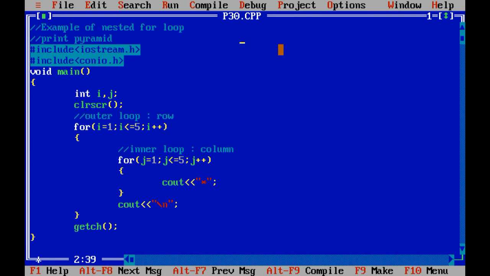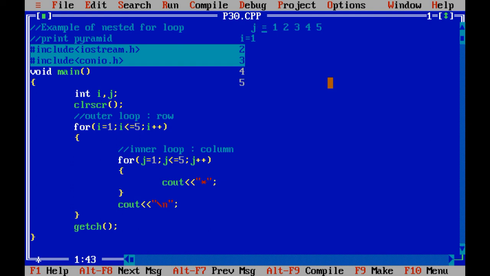How many rows are there? 1, 2, 3, 4 and 5 rows, because the value of i is 1 to 5, right? Similarly, how many columns are there? 1, 2, 3, 4 and 5. Why? Because the value of j equals 1 to 5.